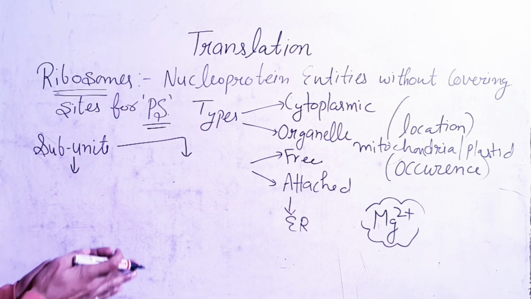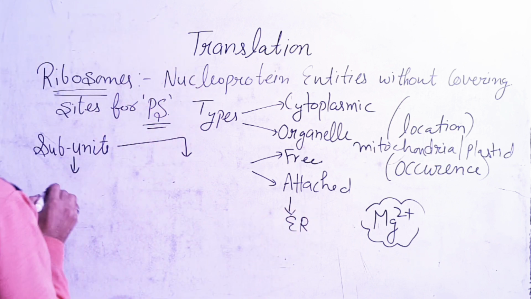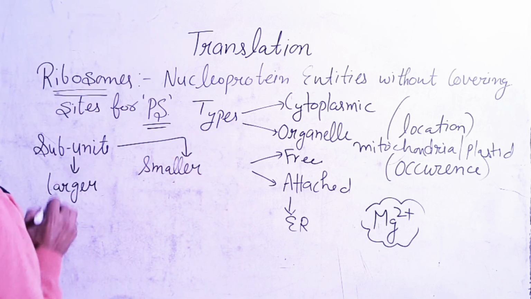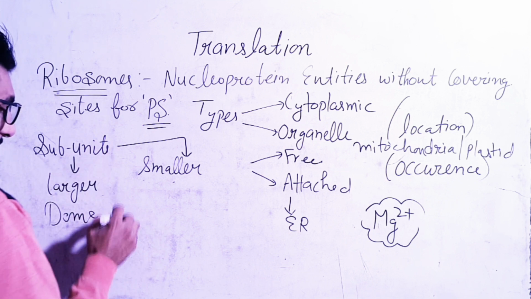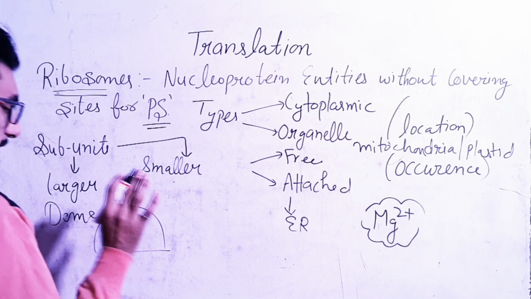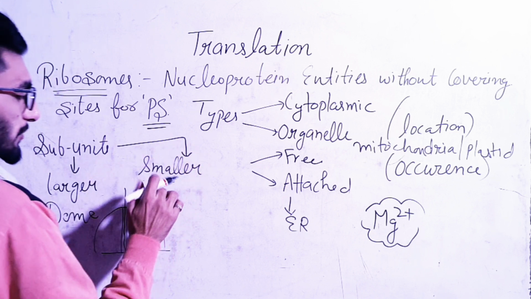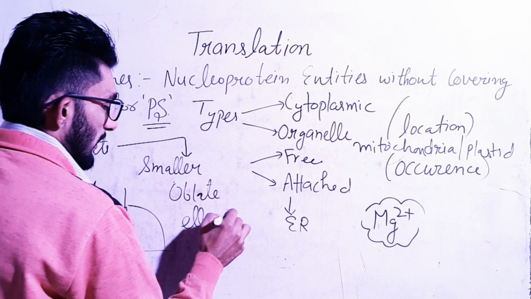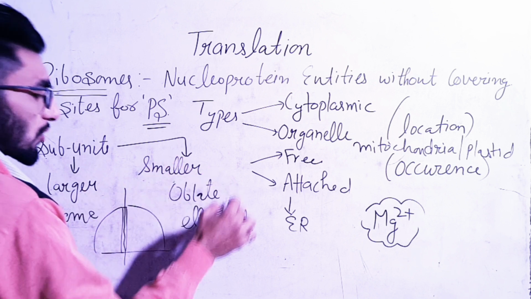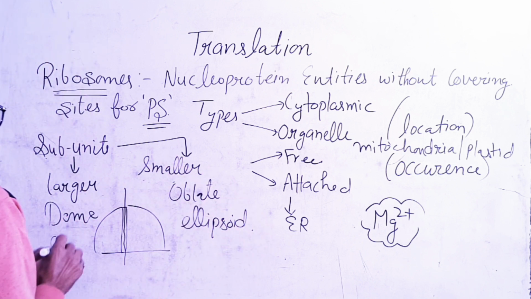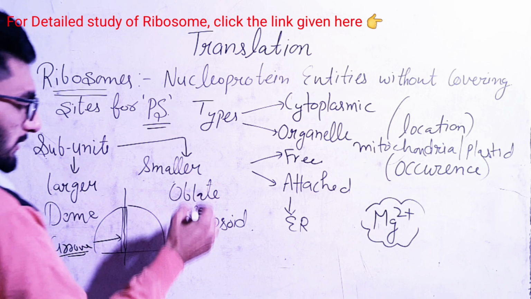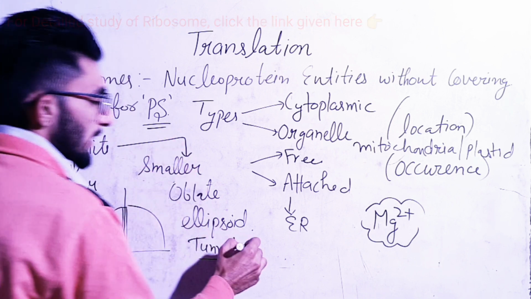ठीक है, now coming to the parts of the ribosomes. These ribosomes have two parts, a larger subunit and a smaller subunit. ठीक है, so this larger subunit is dome shaped with a groove present in it for the newly formed polypeptide chain. ठीक है, so this is the dome shape, and the smaller subunit is oblate ellipsoid shaped. So here the larger subunit is dome shaped and the smaller subunit is oblate or ellipsoid shaped. ठीक है, इसमें एक groove present है for the newly formed polypeptide chain. So the groove is present here, and a tunnel is present in the smaller subunit for mRNA.